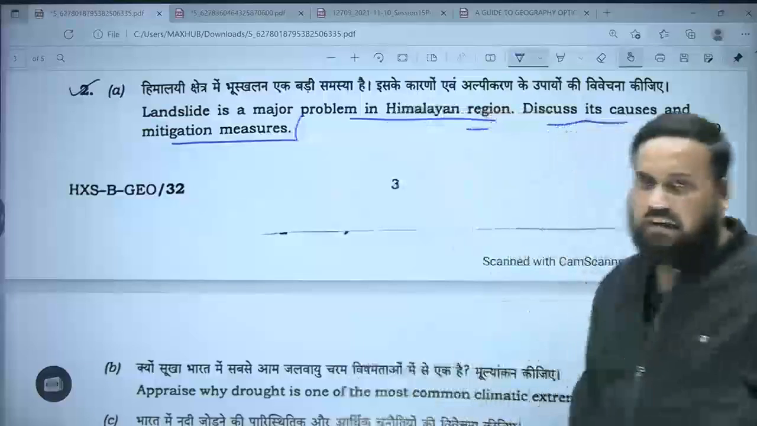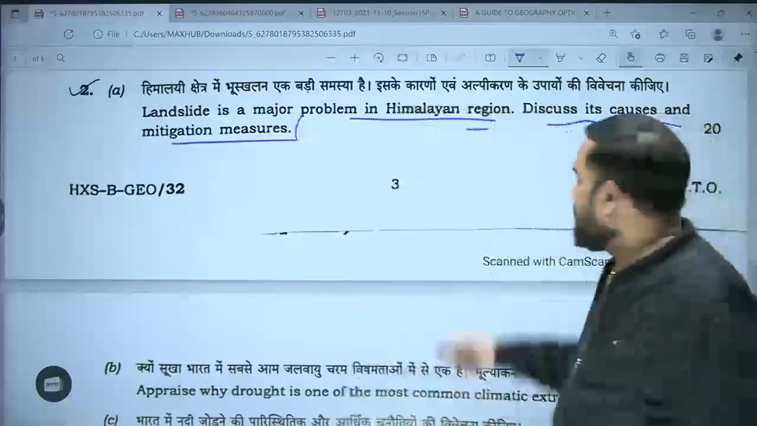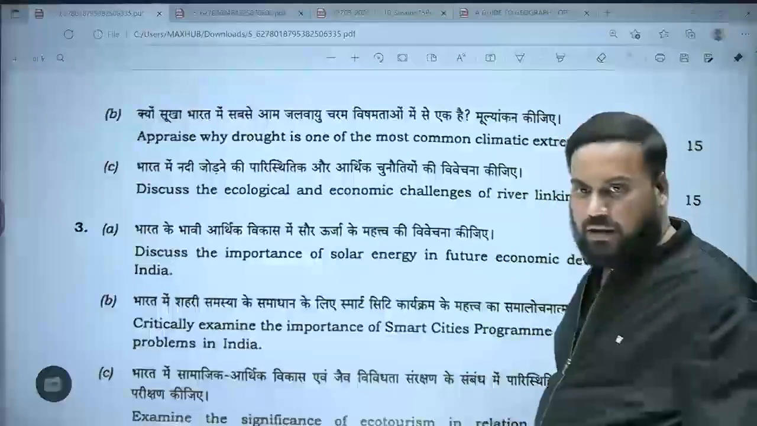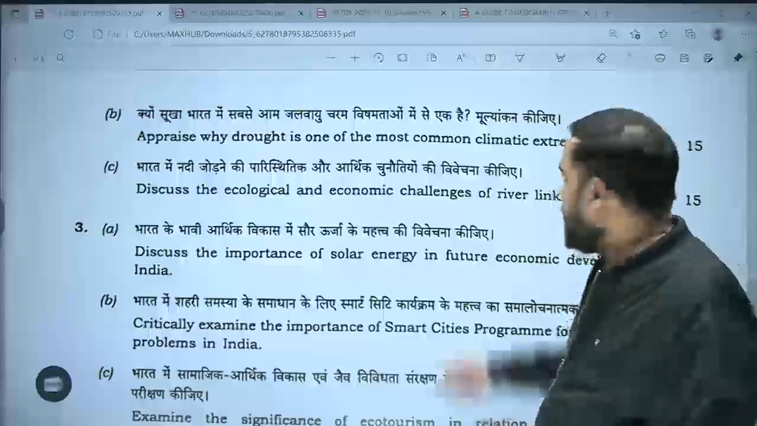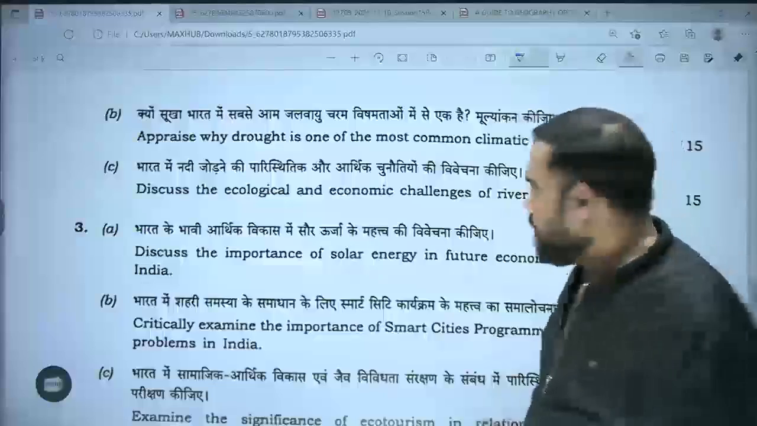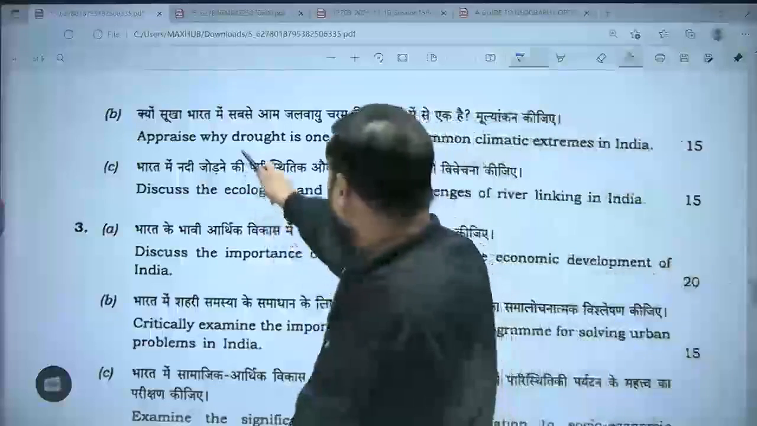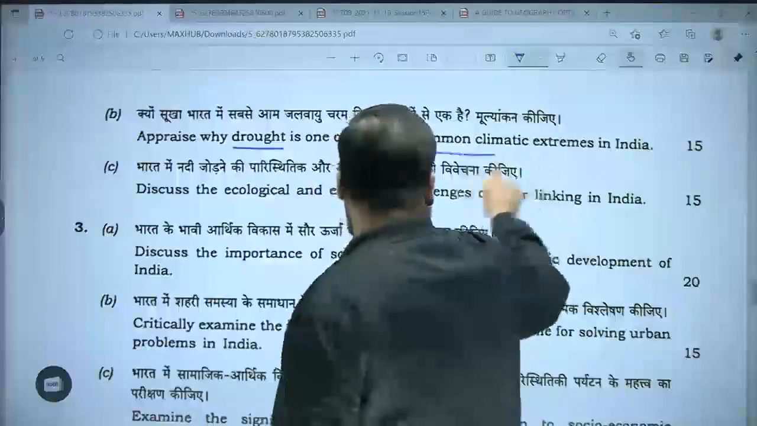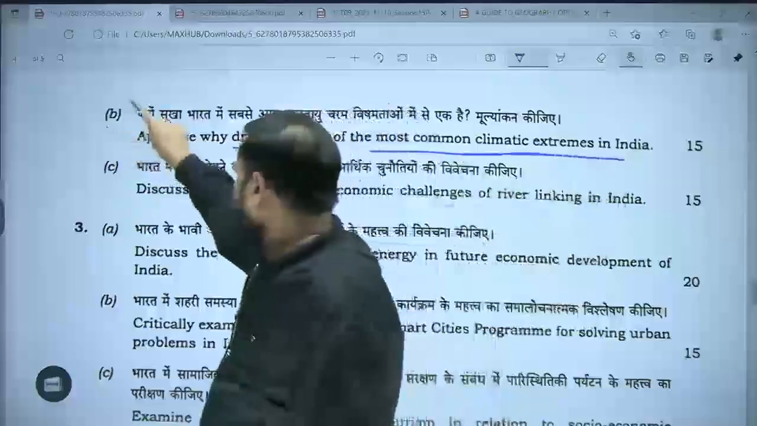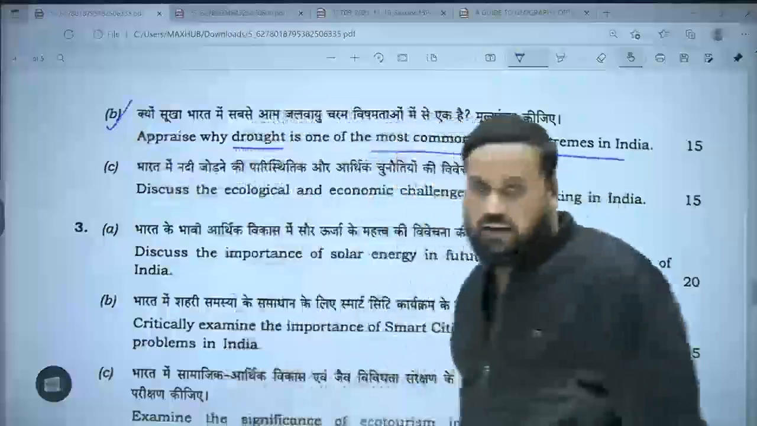So landslide had happened this year so many times, particularly Uttarakhand में, and again it was in news. So GS में भी पूछा, optional में भी पूछा, so it is not surprising that they have asked about it. Appraise why drought is one of the most common climatic extremes in India. So again, a very straightforward question.